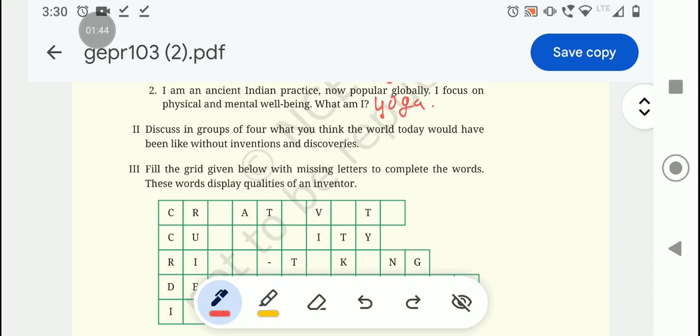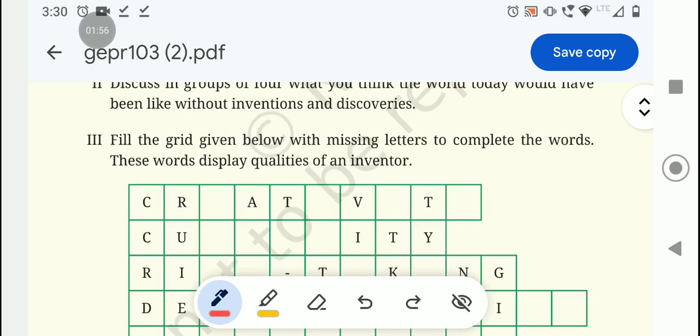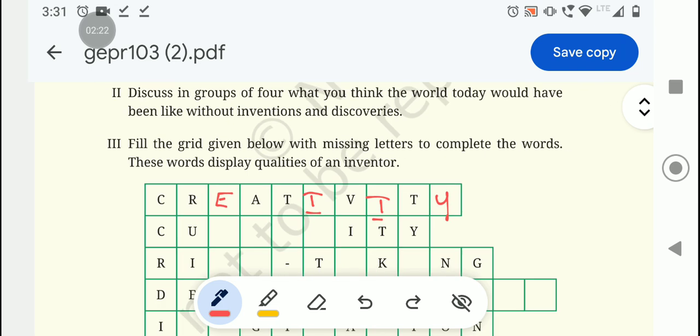Fill the grid given below with missing letters to complete the words. These words display qualities of an innovator. C-R-E-A-T-I-V-I-T-Y. Creativity. Okay, the first answer is creativity.